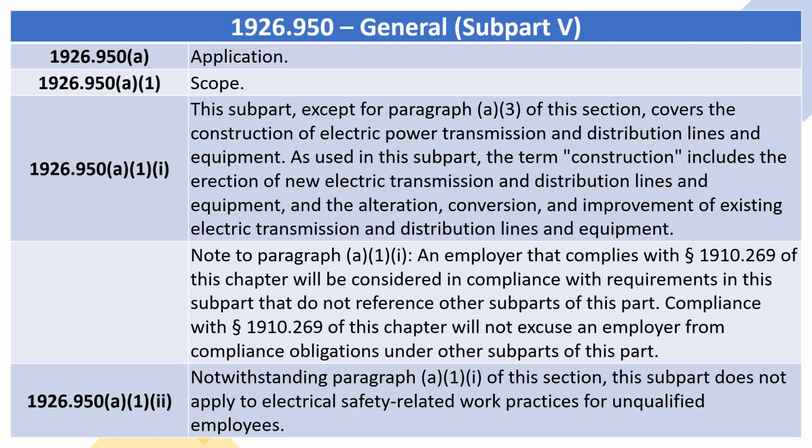Note to paragraph (a)(1): an employer that complies with section 1910.269 of this chapter will be considered in compliance with requirements in this subpart that do not reference other subparts of this part. Compliance with section 1910.269 of this chapter will not excuse an employer from compliance obligations under other subparts of this part.